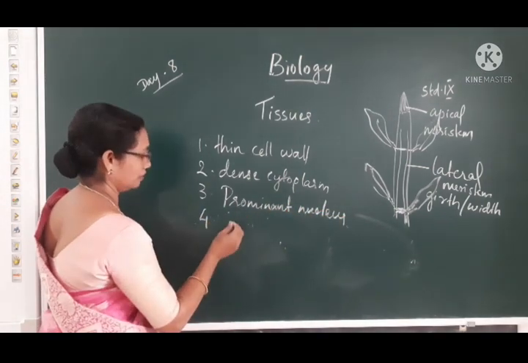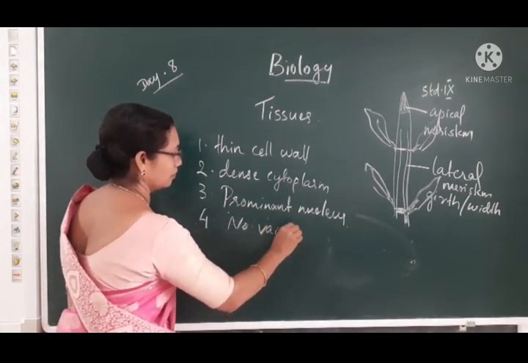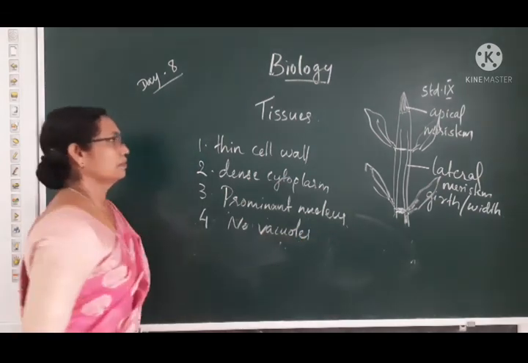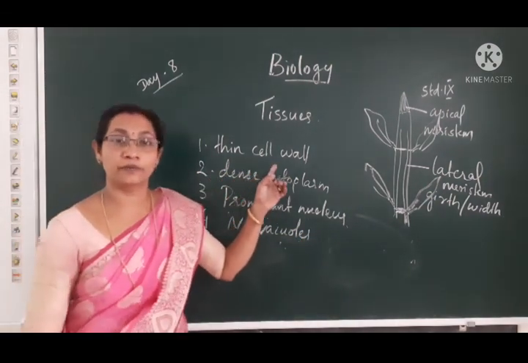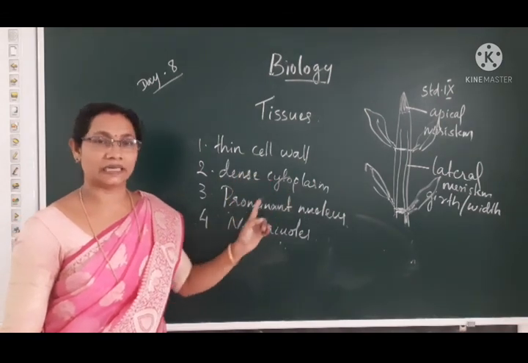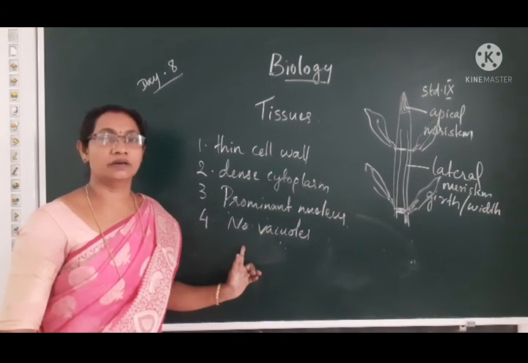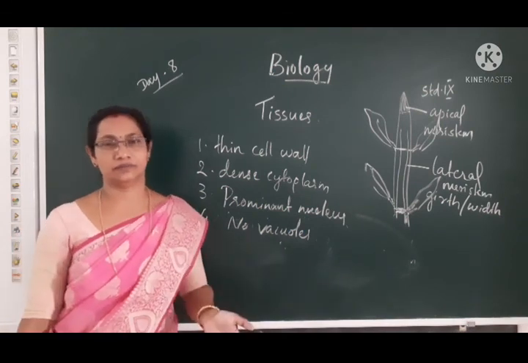Fourth, no vacuoles. Features of meristematic cells: they have thin cell wall, dense cytoplasm, prominent nucleus, and also they have no vacuoles.